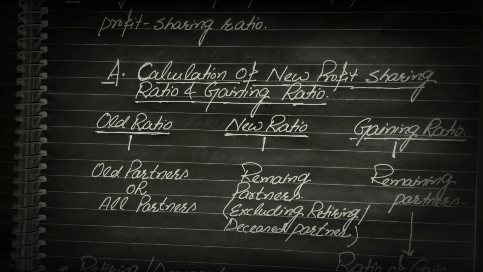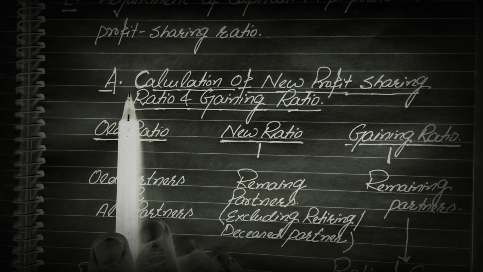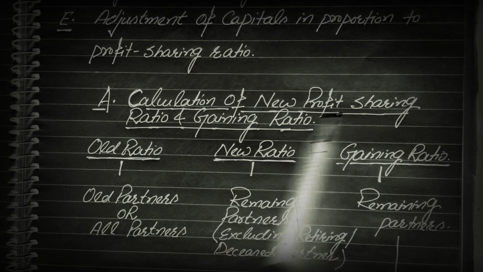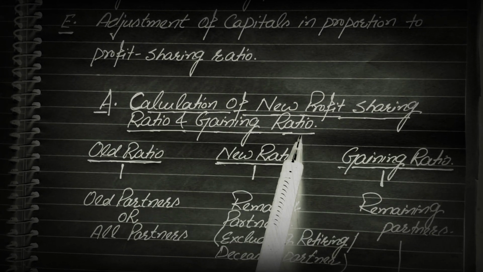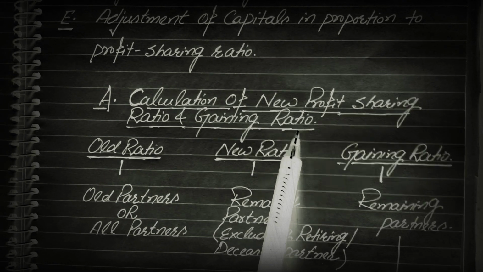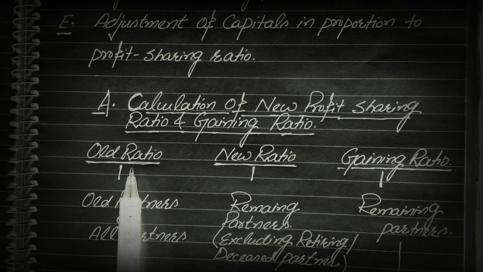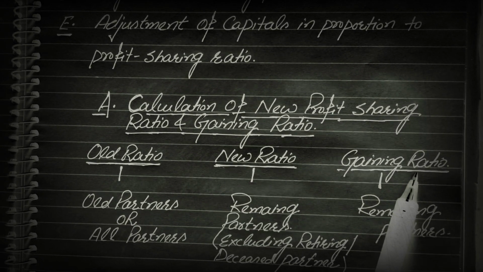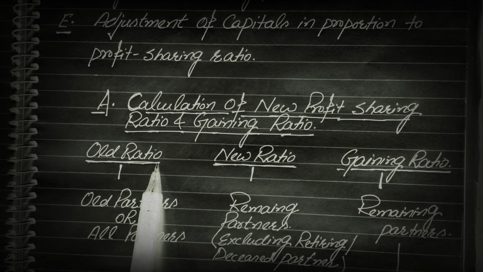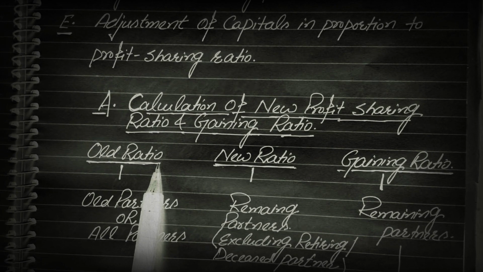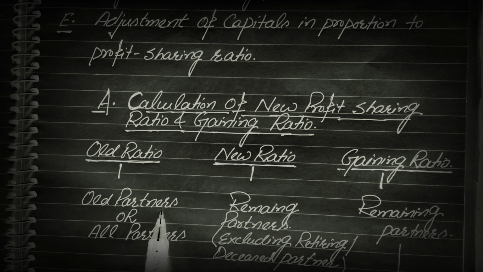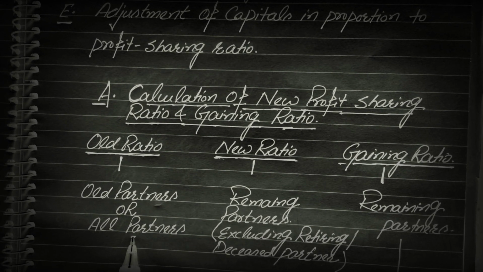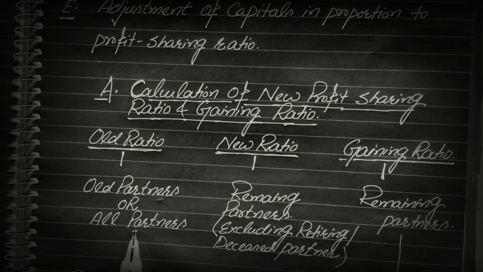In this video, we will discuss the very first adjustment at the time of retirement, that is the calculation of new profit sharing ratio and gaining ratio. In this chapter also, we have to face three types of ratios, and these are old ratio, new ratio and gaining ratio. At the time of retirement or death, old ratio means the ratio in which all the old partners distribute their profits and losses.